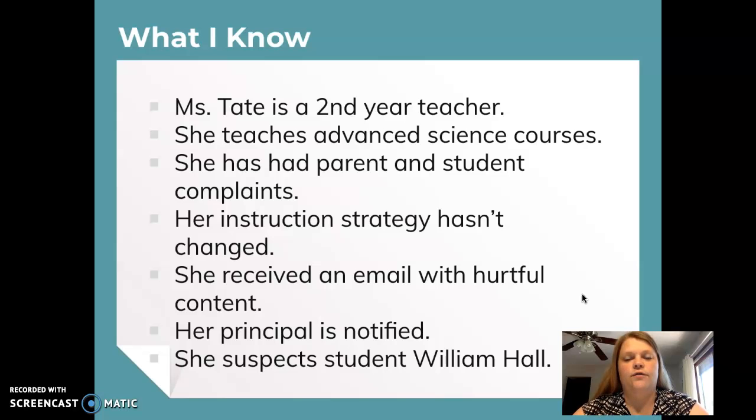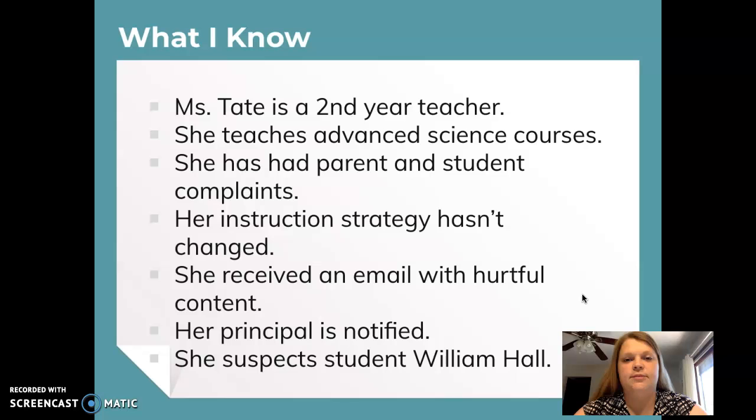One day, over an extended weekend, she received an anonymous email directing her to a link. She clicked the link and found that there was a very hurtful Facebook page created discussing her actions, their dislike for her, and one post even said, "Who wants Miss Tate to disappear?" Miss Tate is very scared, she's frantic, and she thinks that people are threatening to kill her.